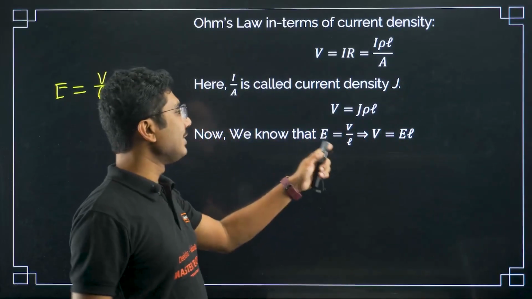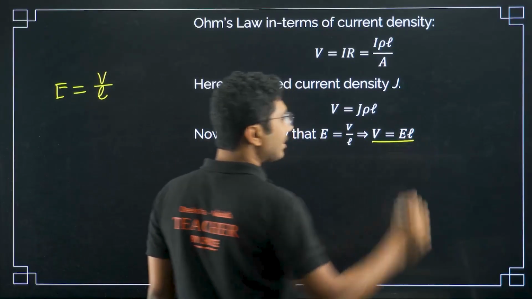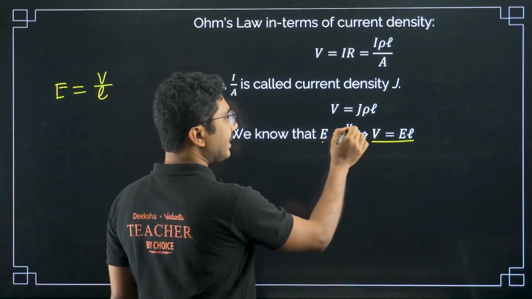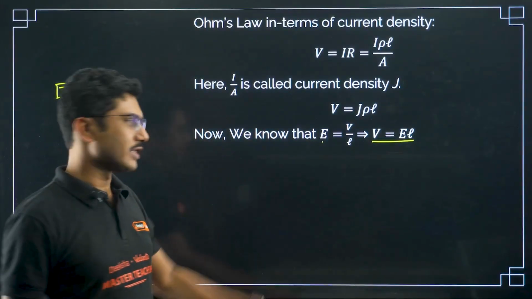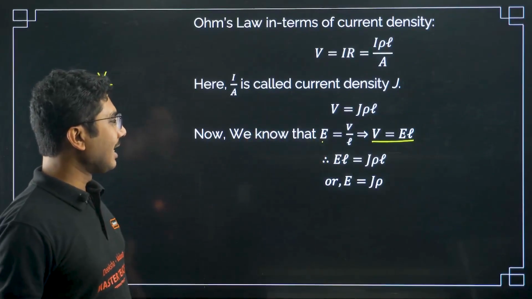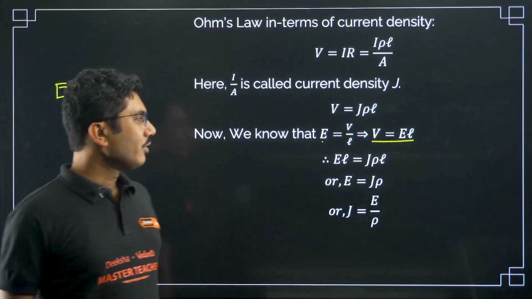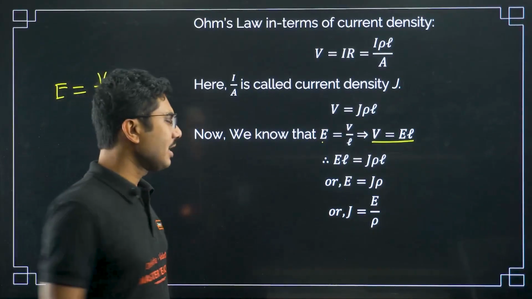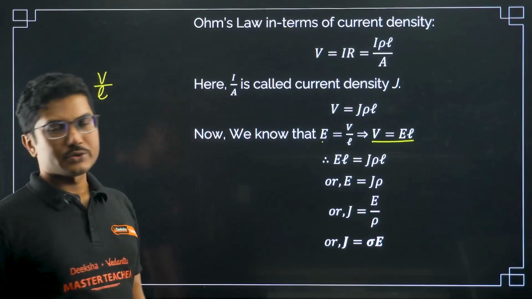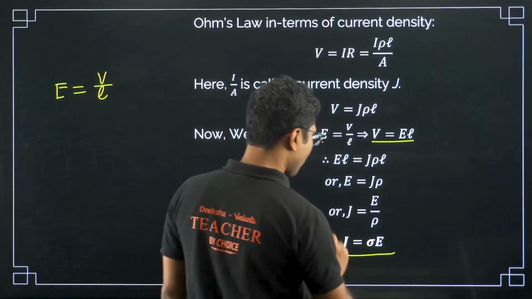So V by L will give you the electric field, or you can write V is equal to E into L. So this is the relationship between electric field and voltage difference, potential difference. If you put that, you will get E is equal to J into rho. This is not it. We have to simplify even further. J equals E by rho, or J equals sigma E. So this is the alternative form of Ohm's law.